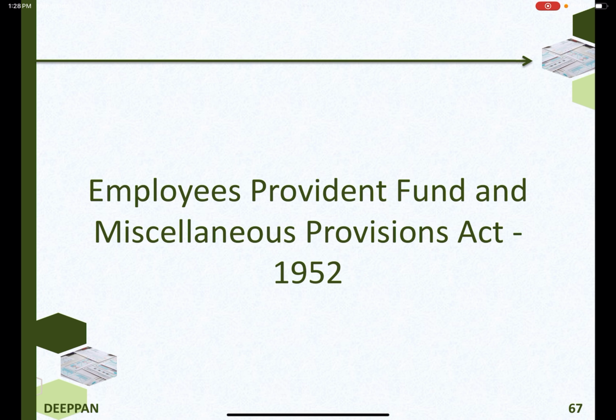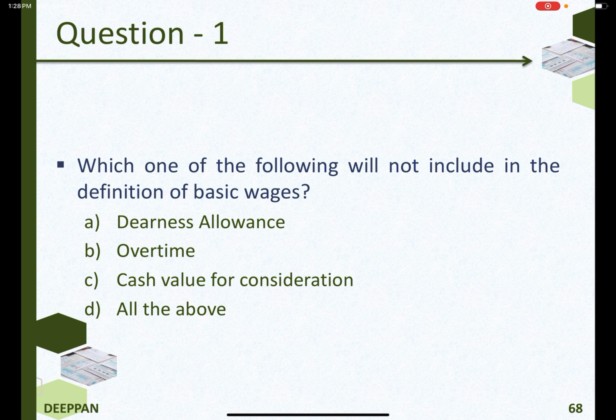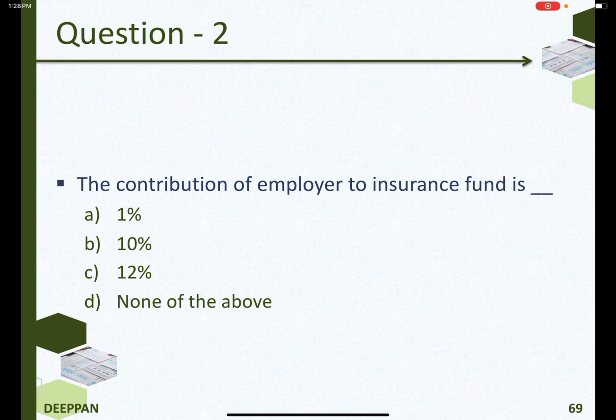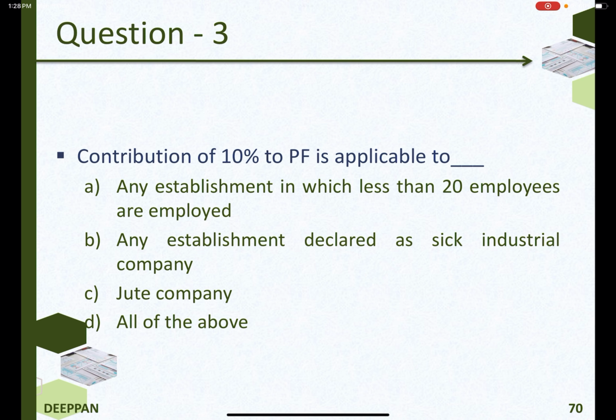Employees Provident Fund and Miscellaneous Provisions Act 1952. Which one of the following will not include in the definition of basic wages? Dearness allowance, overtime, cash value for consideration, all the above. The contribution of employer to insurance fund is 1%. Contribution of 10% to PF is applicable to any establishment in which less than 20 employees are employed, any establishment declared as sick industrial company, jute company, all the above.